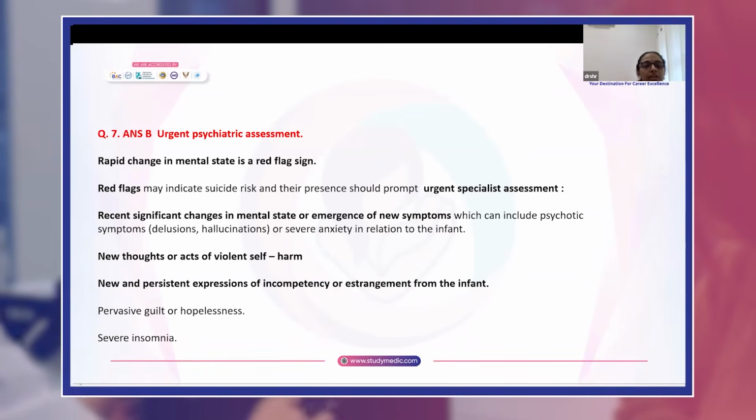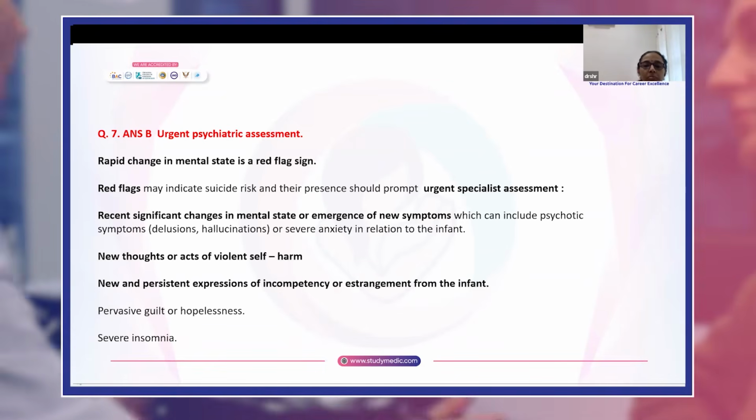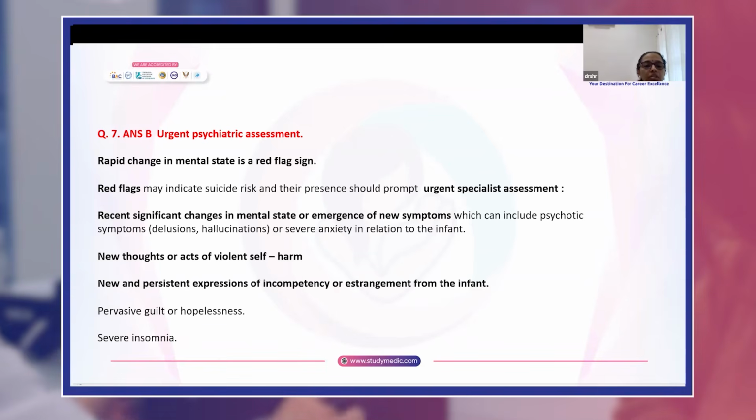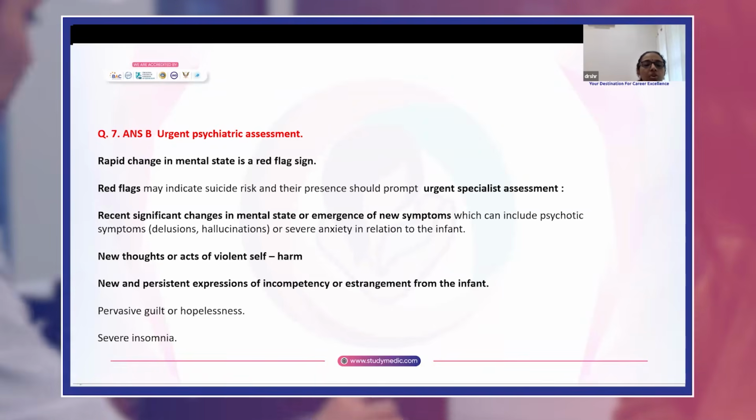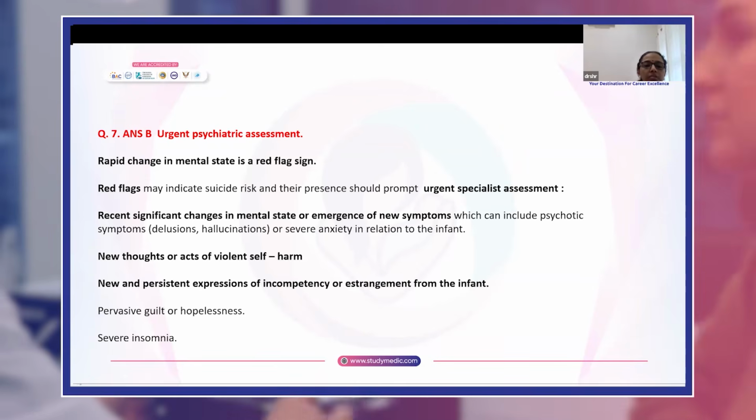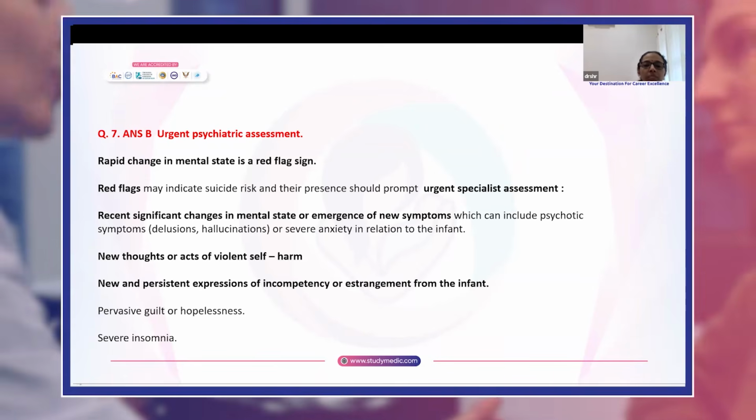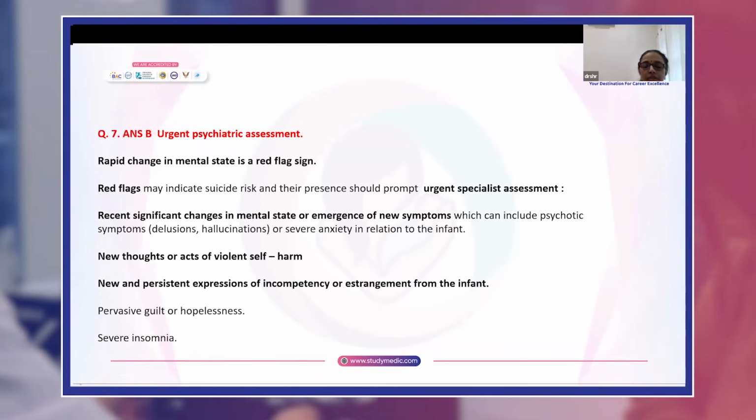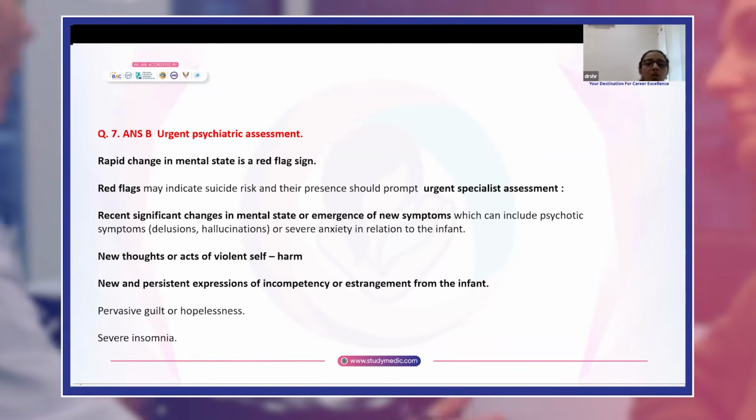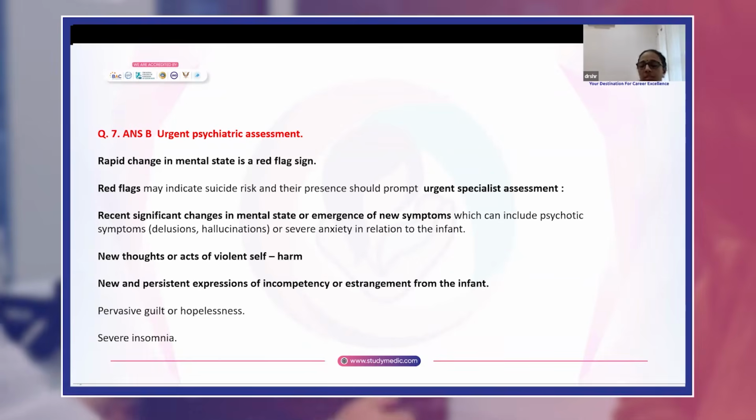Some of the red flag signs are recent significant changes in mental state or emergence of new symptoms, which can include psychotic symptoms like delusions or hallucinations, or severe anxiety in relation to the infant, new thoughts or acts of violent self-harm, new and persistent expressions of incompetency or estrangement from the infant, pervasive guilt or hopelessness, and severe insomnia. All these indicate urgent specialist assessment.